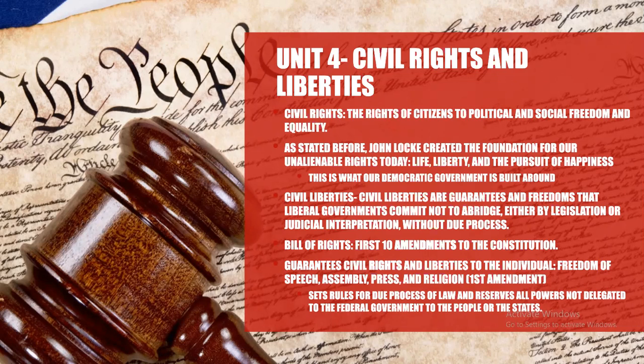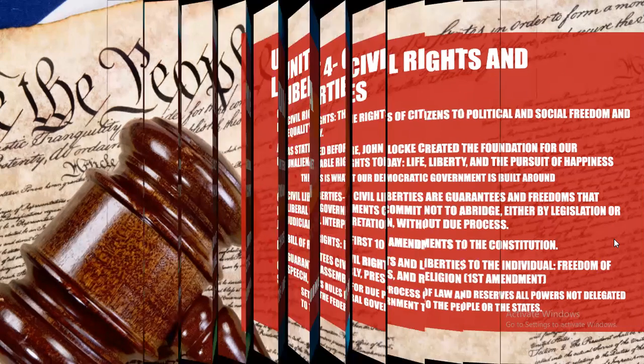Civil liberties are guarantees and freedoms that the liberal governments commit not to abridge either by legislation or judicial interpretation without due process. Another important factor of civil rights and liberties is the Bill of Rights, which are the first 10 amendments to the Constitution, but there are more amendments that have been added onto this. These basically guarantee civil rights and liberties to the individual: freedom of speech, assembly, press, and religion, which is the First Amendment of the Bill of Rights. And the Bill of Rights sets rules for due process of law and reserves all powers not delegated to the federal government to the people or to the states.